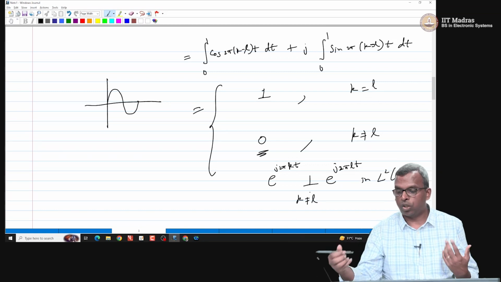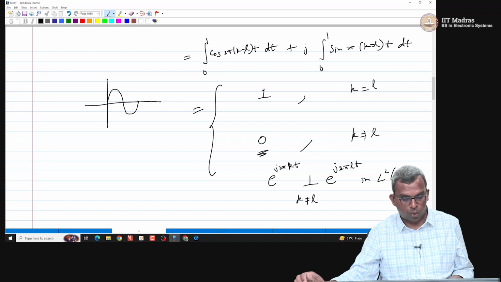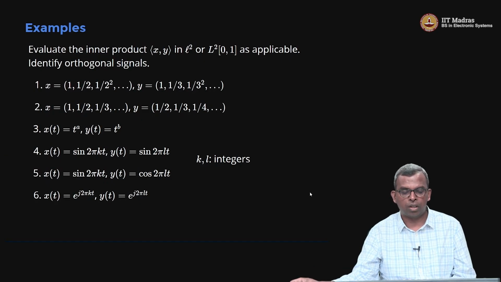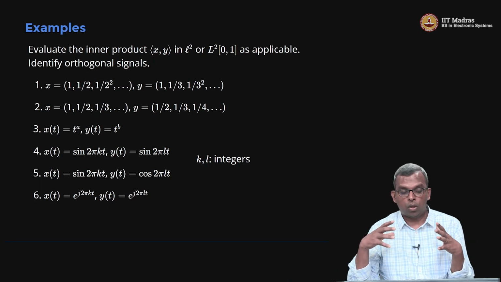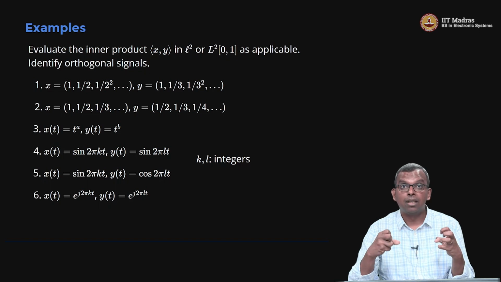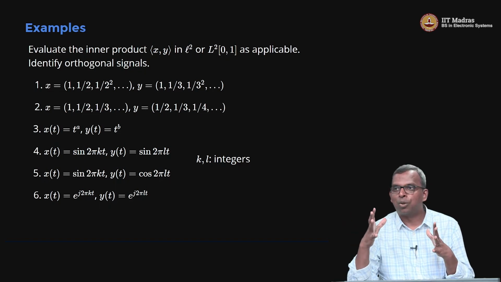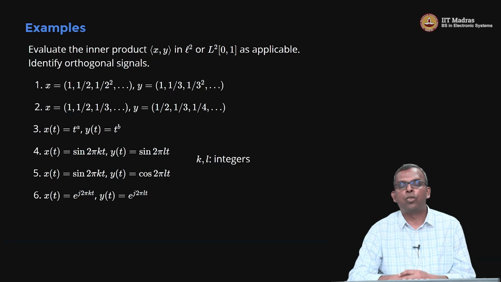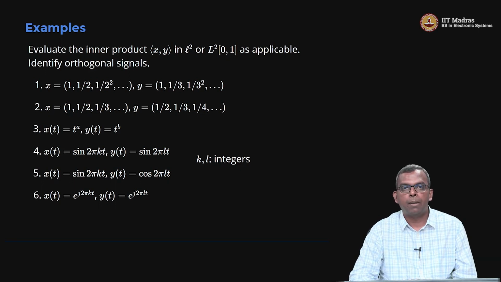So, all these kind of orthogonality notions you can do very carefully here. I'll urge you to do these other functions also for different k, L, and use this kind of understanding. Notice what we are able to do now with signals, we are able to associate angles, you know. So, there are two signals which are orthogonal now, okay, and that is very, very powerful to use in system design, okay. Thank you very much.